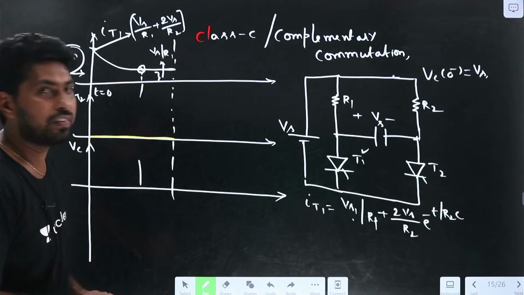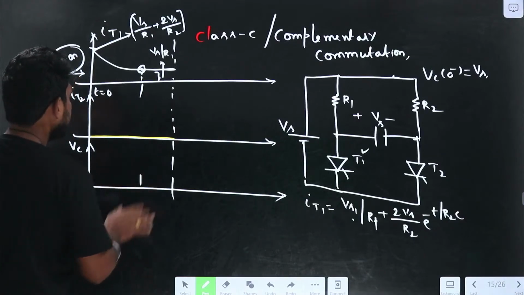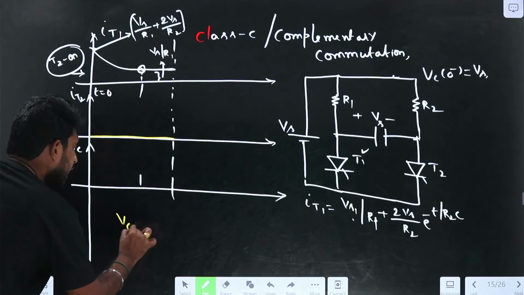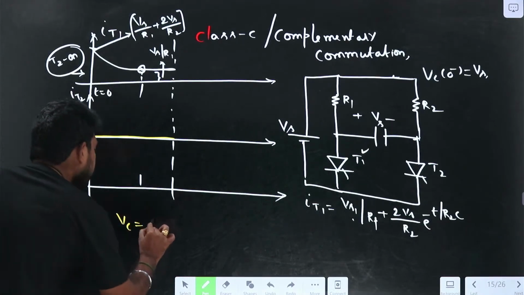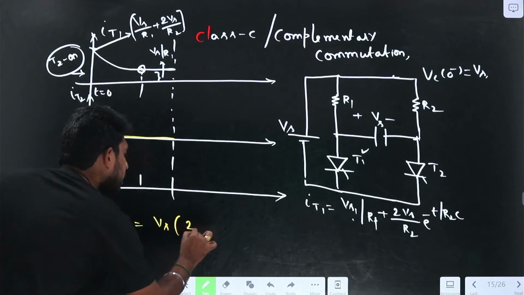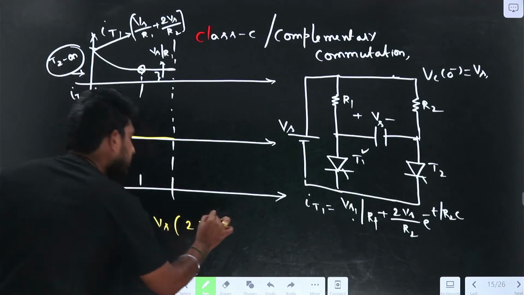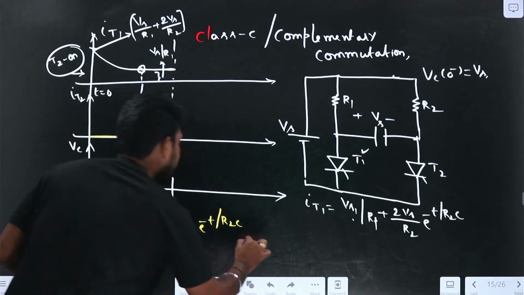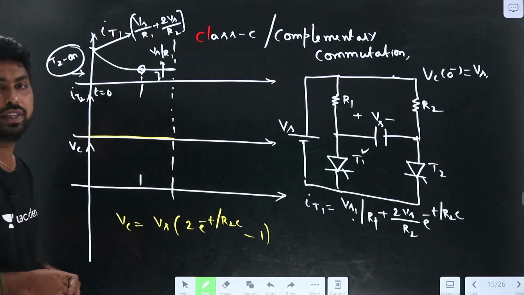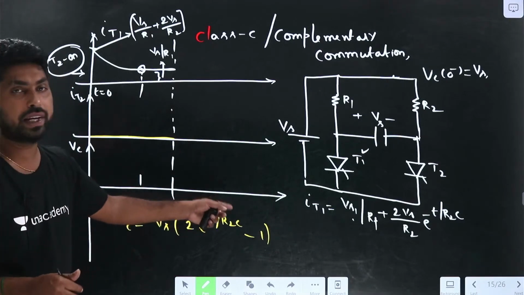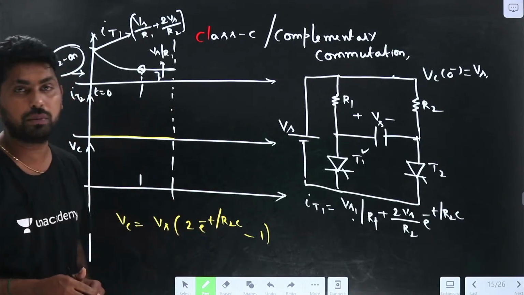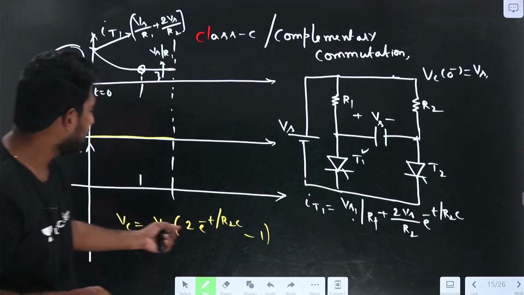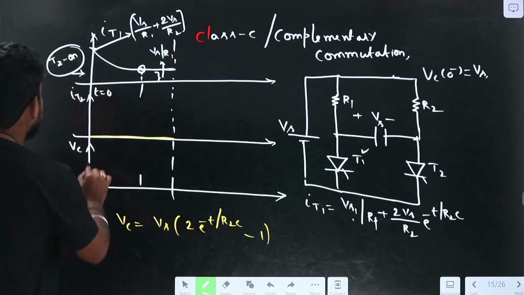So what is the expression for VC? We got VC equal to Vs into 2 into e power minus t by R2C, R2 into C, minus 1. So we got the expression VC equal to Vs into 2 e power minus t by R2C minus 1. If I substitute t equal to 0 here, I will get it starting from Vs.